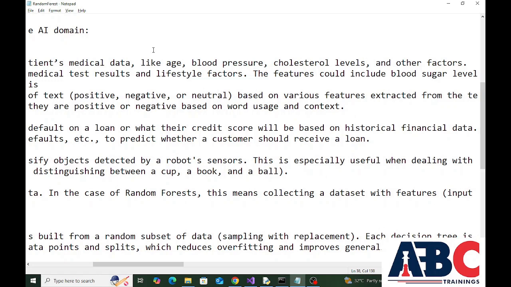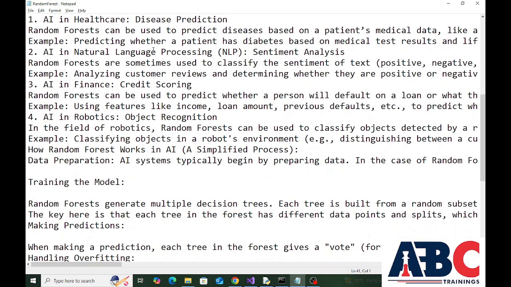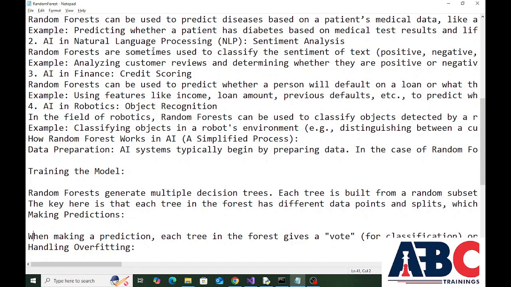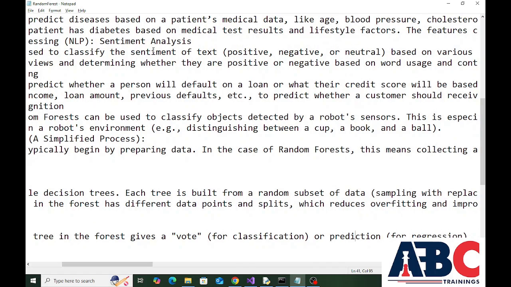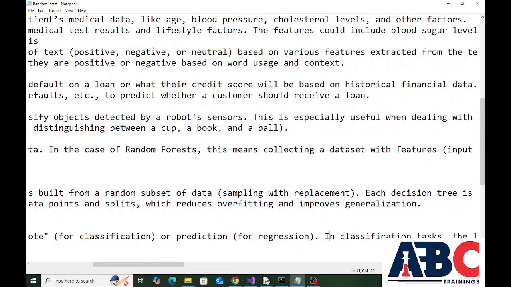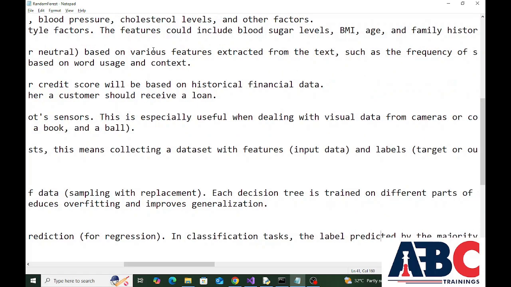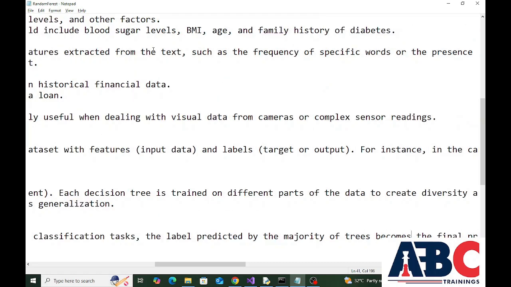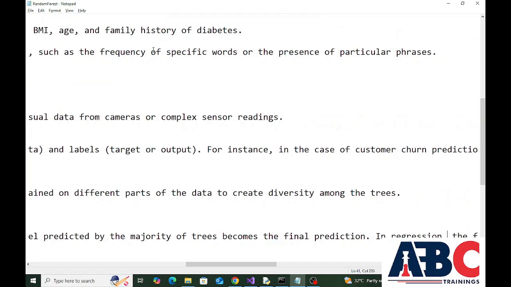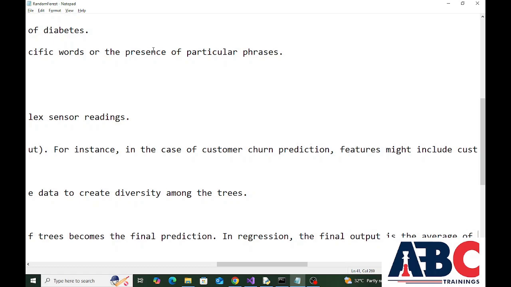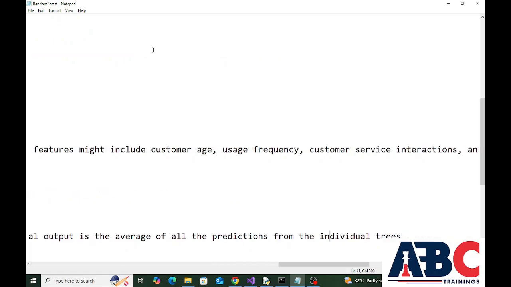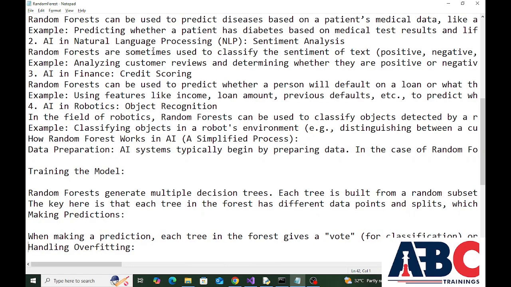improves generalization. Next point is making predictions. When making a prediction, each tree in the forest gives a vote for classification or a prediction for regression. In classification tasks, the label predicted by the majority of trees becomes the final prediction. In regression, the final output is the average of all the predictions from the individual trees.